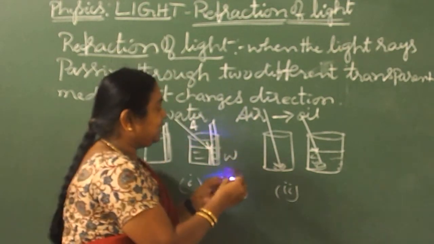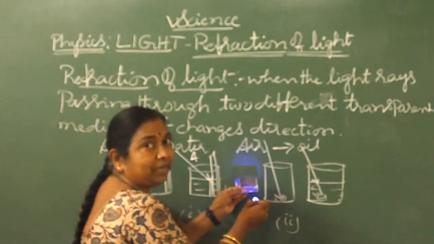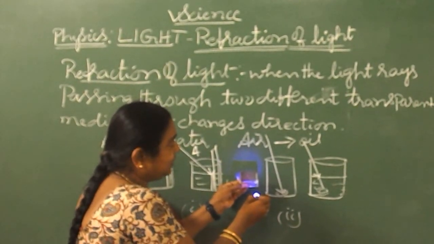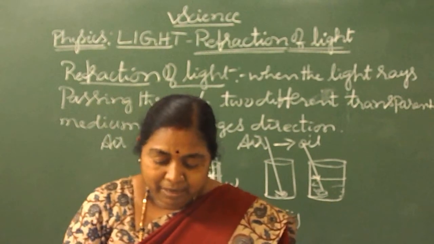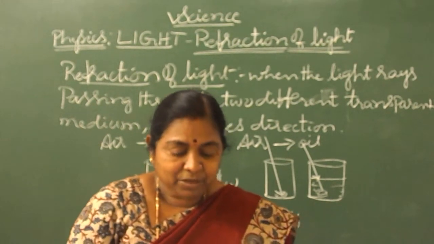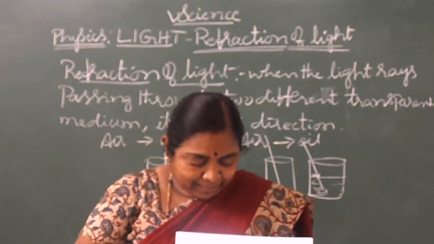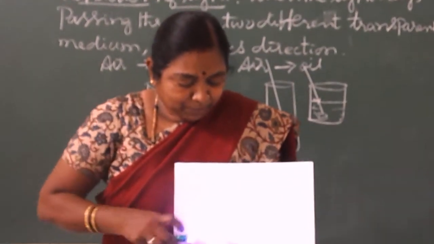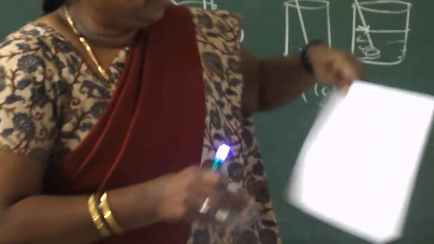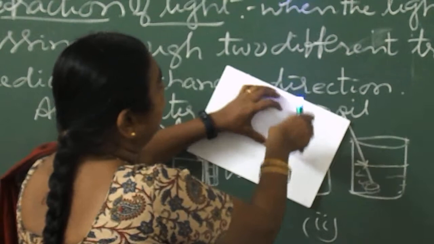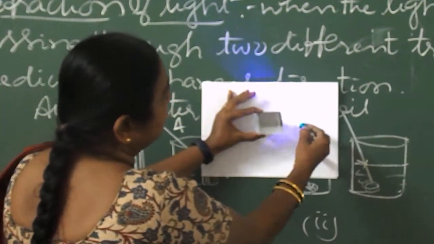So what does it indicate? The light rays, entering from one medium to another medium, bend. The laser light shows that easily. If you observe through a white sheet, then you can easily identify how it looks. You can see this when the light rays are entering from one medium to another medium.